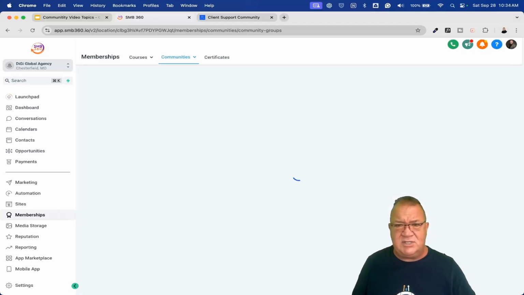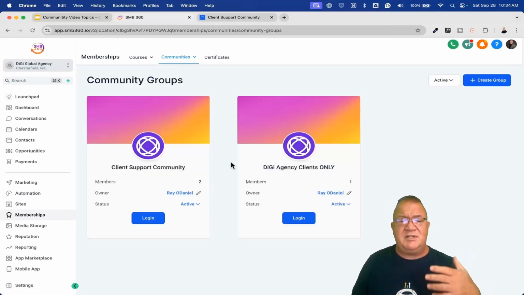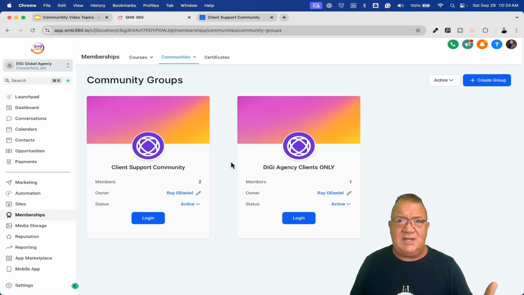Pretty straightforward. Just give the group a name and a logo, but be careful you don't start creating too many that you're not going to use, because you can go in and change the name of groups and repurpose them, but you can't, again, delete the groups, at least not yet. Once you have the groups created, you can go inside of your community or your portal area and get them configured. So let's take a look at that.